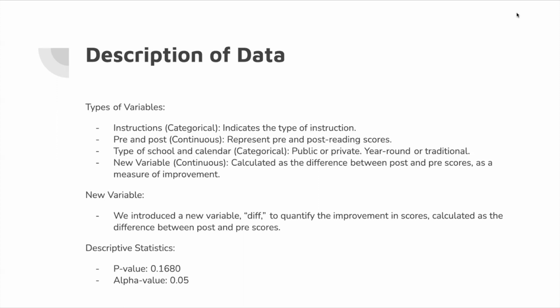The new variable is continuous, and that is calculated as the difference between post and pre scores as a measure of improvement. Our new variable we introduced as diff is to quantify the improvement in scores, calculated as the difference between post and pre scores. Our p-value was 0.1680, and our alpha value was 0.05.